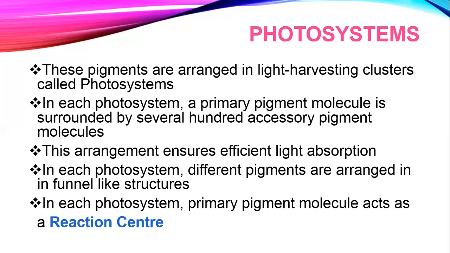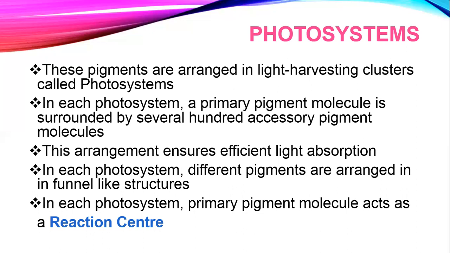One primary pigment molecule and several hundred accessory pigment molecules, surrounding that one primary pigment molecule. And this type of arrangement ensures the efficient, maximum light absorption by these pigments.